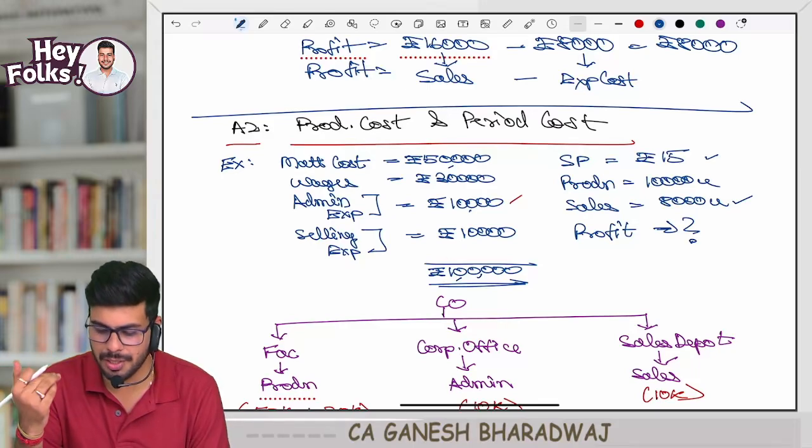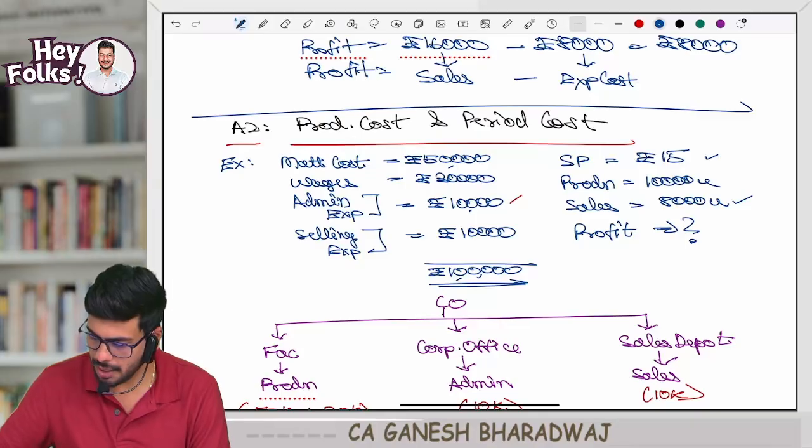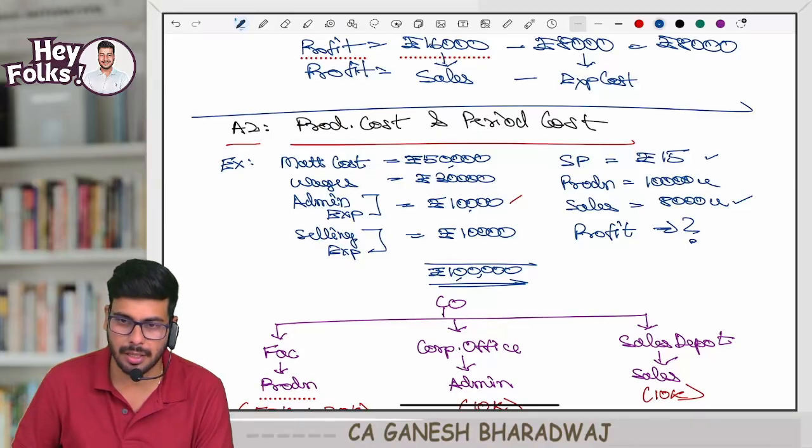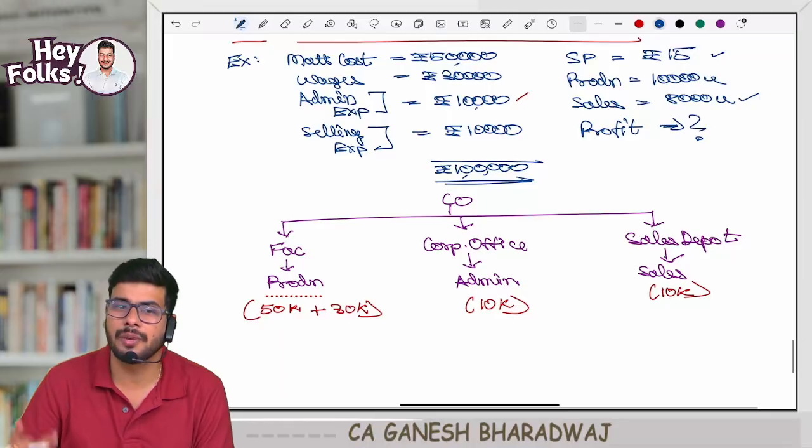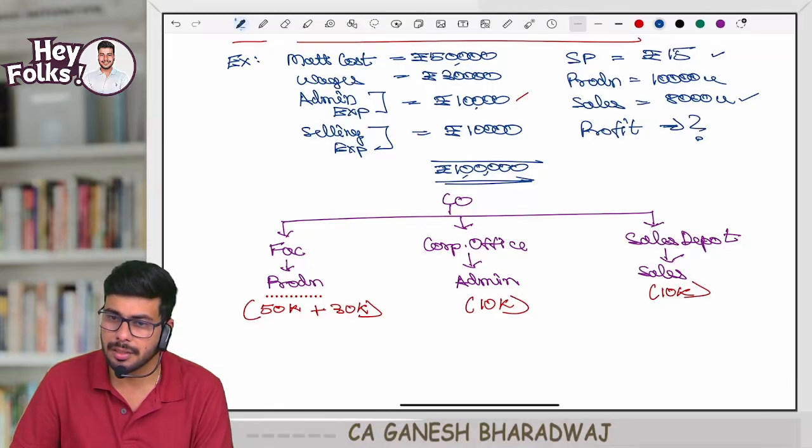15 rupees. How many units am I selling? 8,000. Put a calculator. 8,000 into 15. How much is that? 1,20,000. Correct? So from that, what will I subtract? Will I subtract the entire 1 lakh?